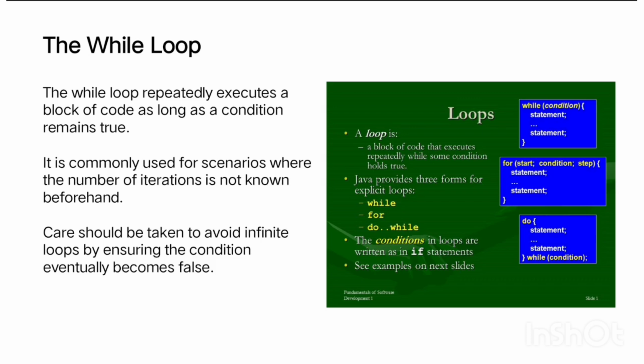A loop is a block of code that executes repeatedly while some condition holds true. In a Java program, there are three forms of loops: while loop, for loop, and do while loop. The conditions in the loop are written as in the if statement.